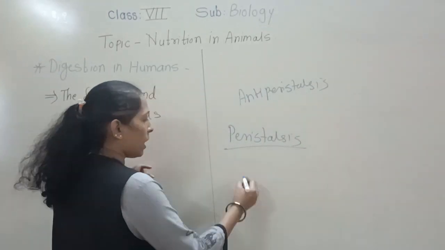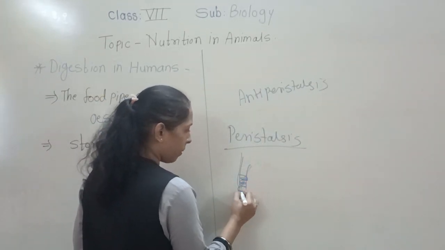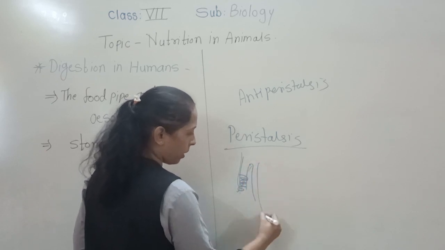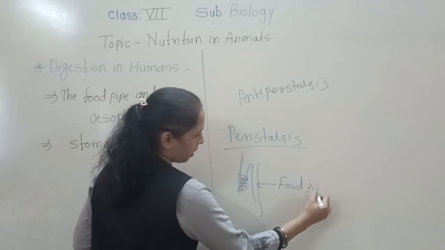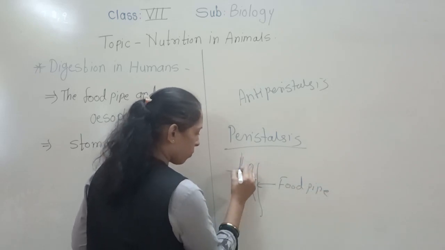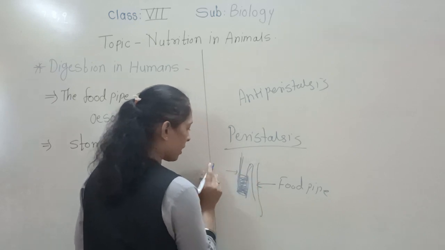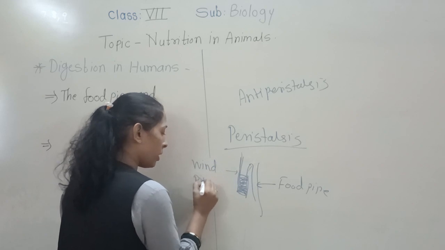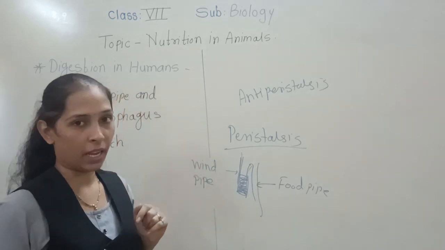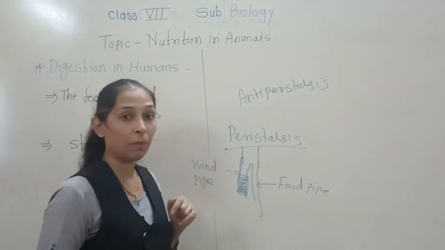Okay, so see, in the body, the food pipe and the windpipe share one common passage. Okay, so this is the food pipe, and this is the windpipe, which we are going to discuss deeply in our next session or in the next lesson. That is the windpipe, also called the trachea. Okay, so see, it shares one same passage here in the body.